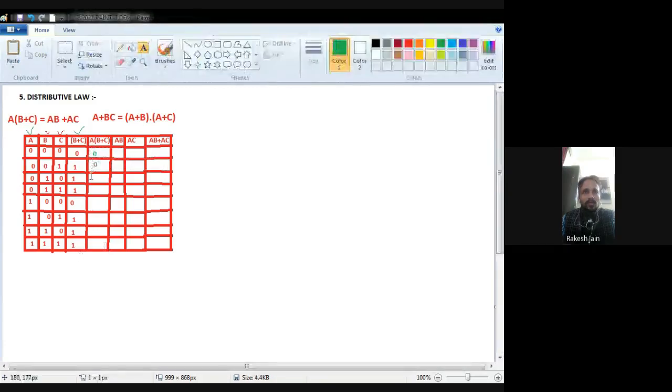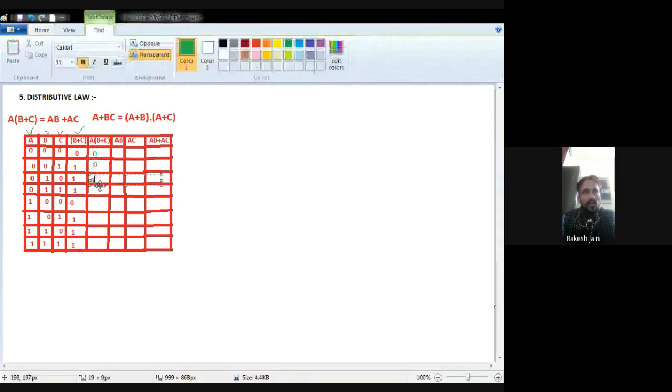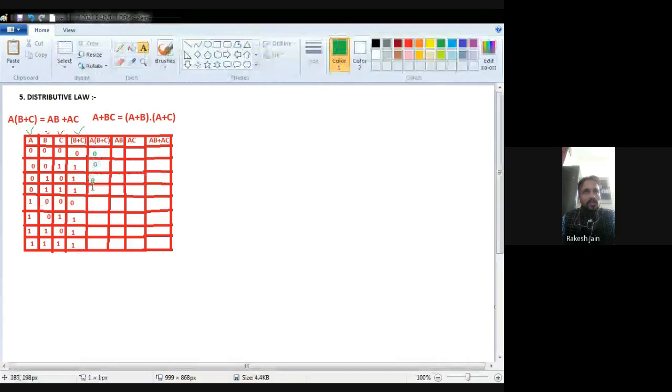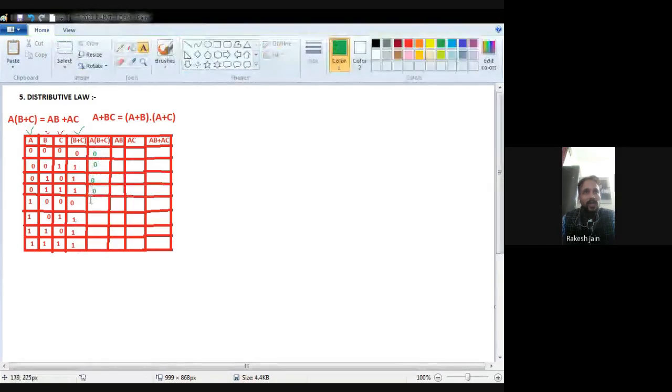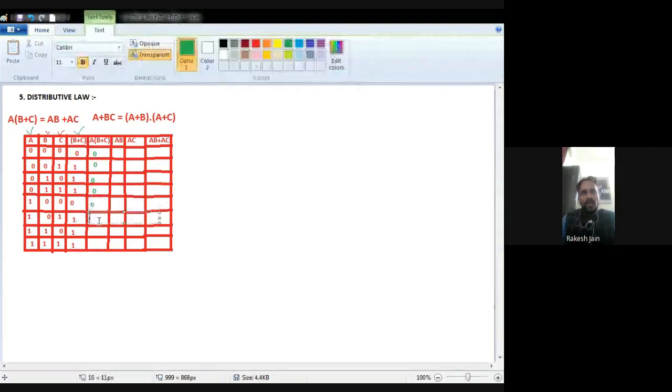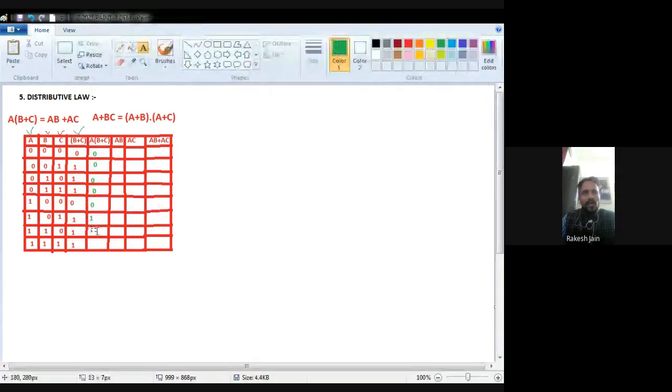Both are 0, no 1 is there, that's why 0. B is 0, C is 1, because I find a 1, that's why 1. B is 1, C is 0, I find a 1, that's why 1. Both are 1, that's why this is also 1. Okay, so in this column I find B plus C. For the LHS completely I have to find out A dot B plus C.